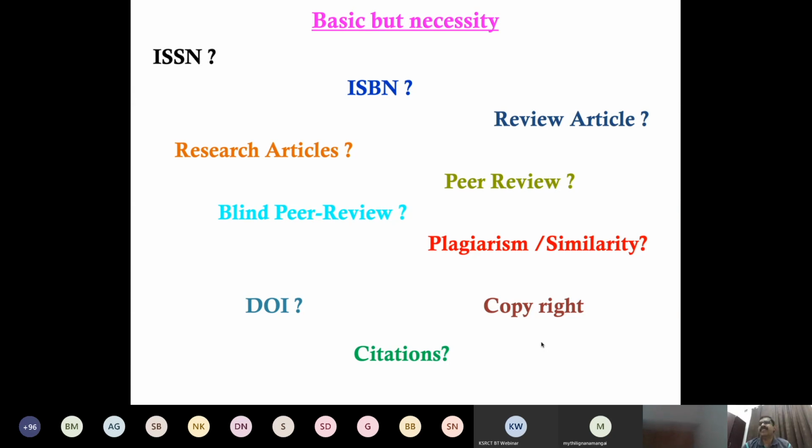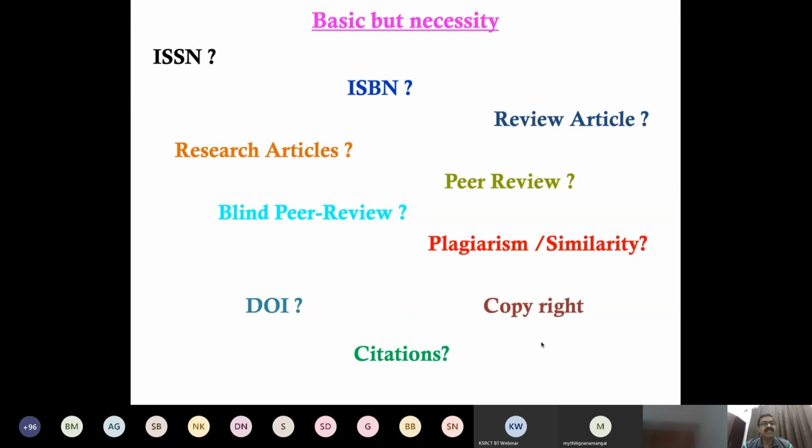What is ISSN? International Standard Serial Number. This is a unique number for a journal. ISBN is the International Standard Book Number, which is assigned to books or magazines. What is the difference between ISSN and ISBN?